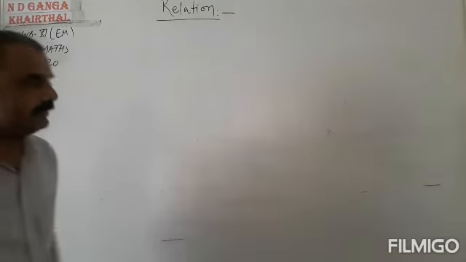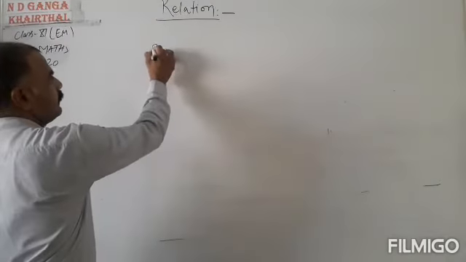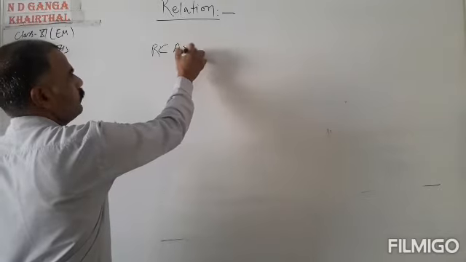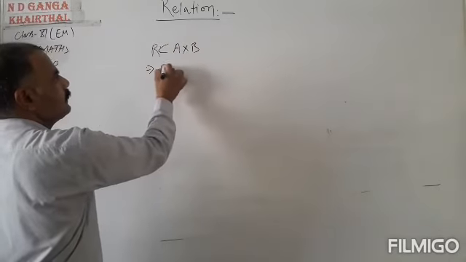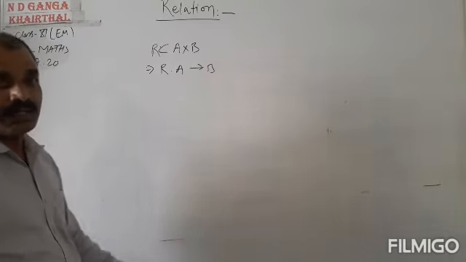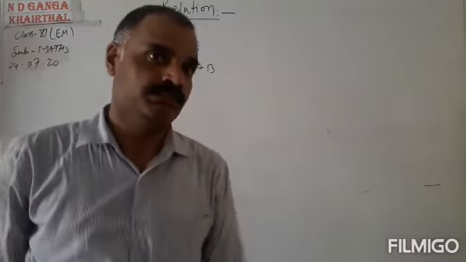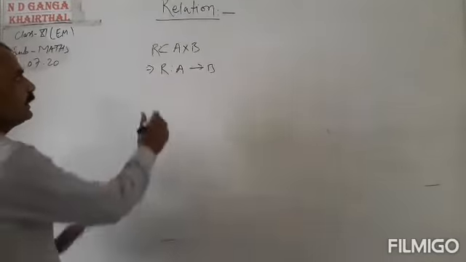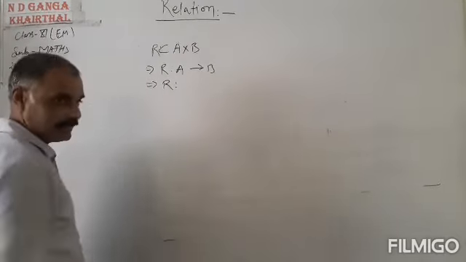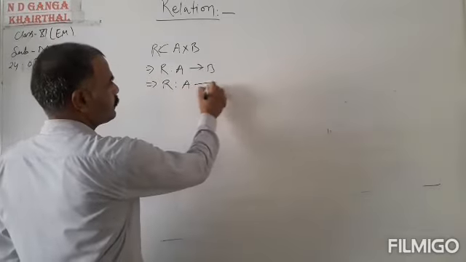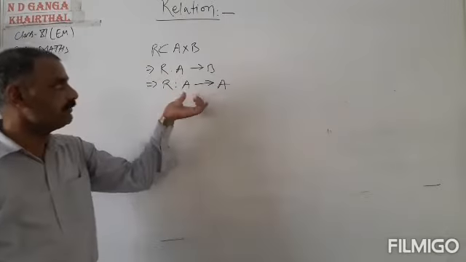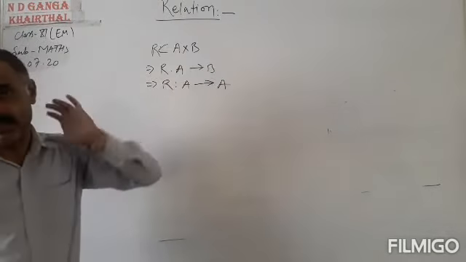We have defined that relation R is a subset of A into B, meaning relation R is defined from set A to set B. But sometimes set A and set B may be the same. That is, relation R may be defined from the same set A to the same set A. Relation R may be defined from set A to set A itself.